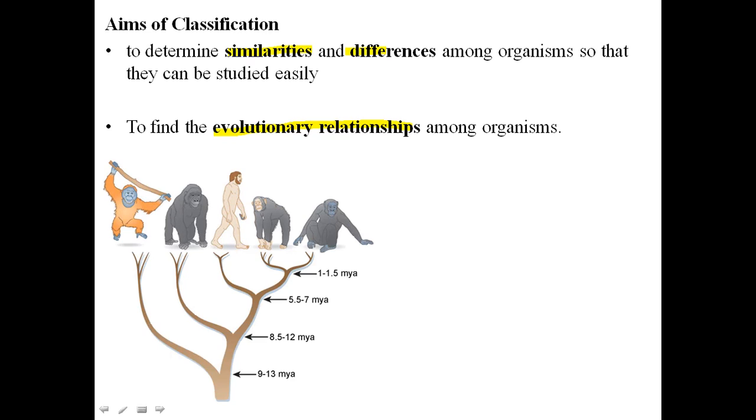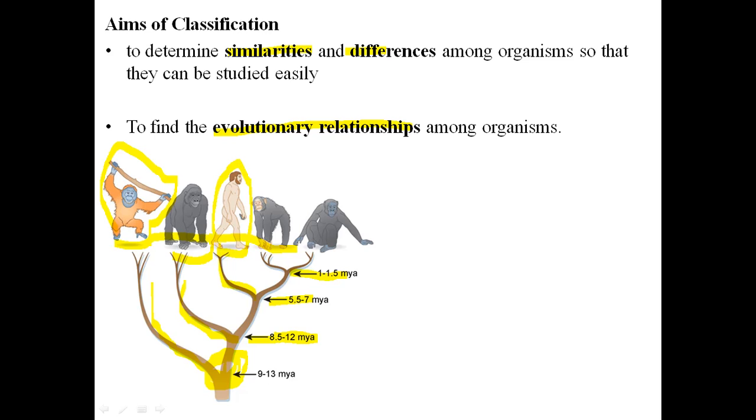For example, this is one of the diagrams that shows that all these living organisms were at some point very close to each other, but later on, 9 to 13 million years ago, this orange color monkey was separated from it, and then the other living organisms similar to it evolved, and then evolution separated the gorilla-like monkeys from it around 8 to 12 million years ago, and so at each time period evolution occurred and each group of organisms was separated.